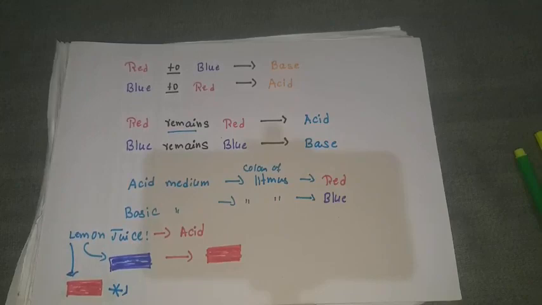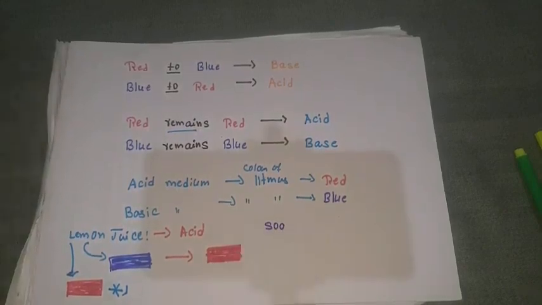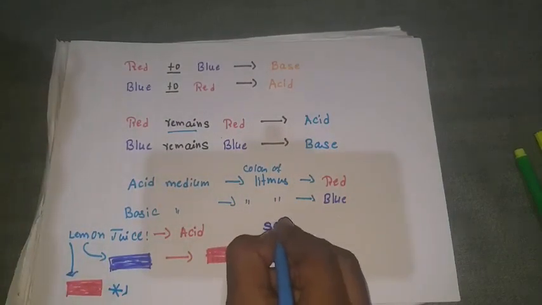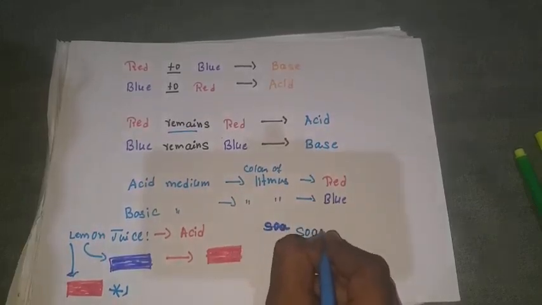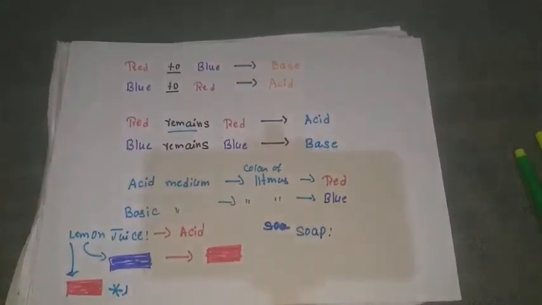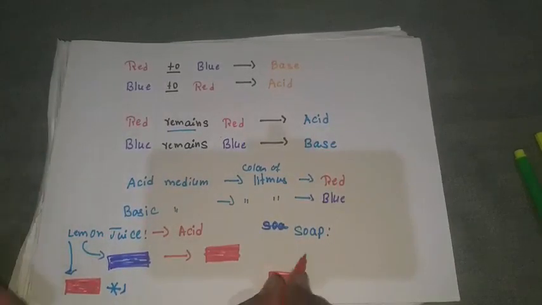Now take another example, that is soap. Okay, one substance, that is soap. You have red litmus paper and the substance is soap.